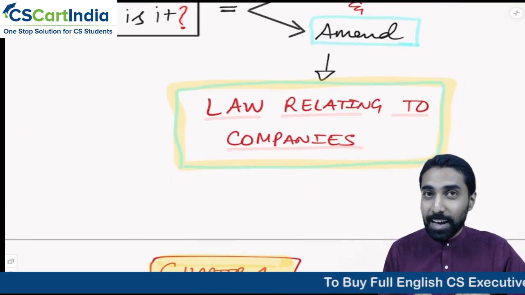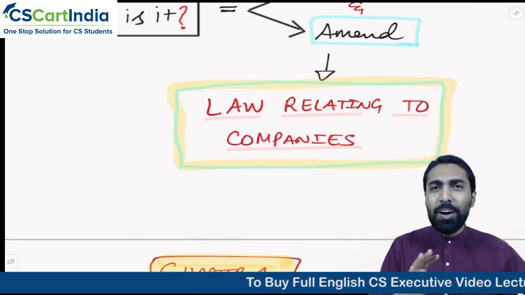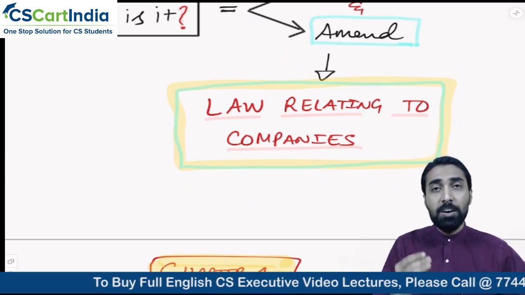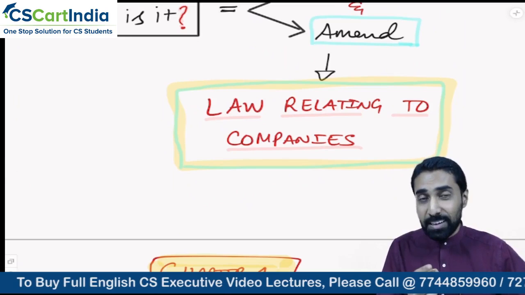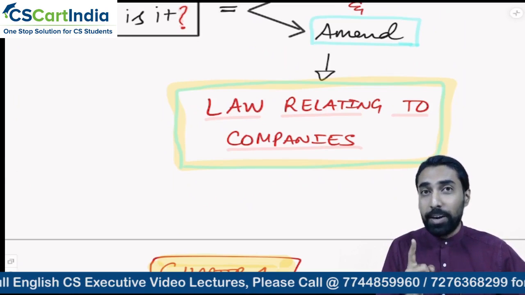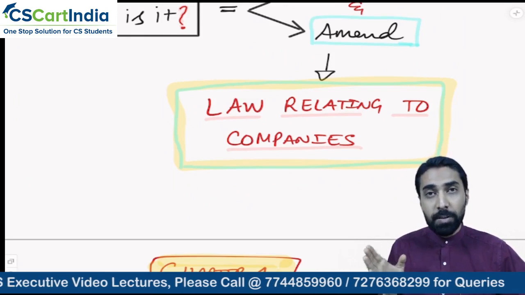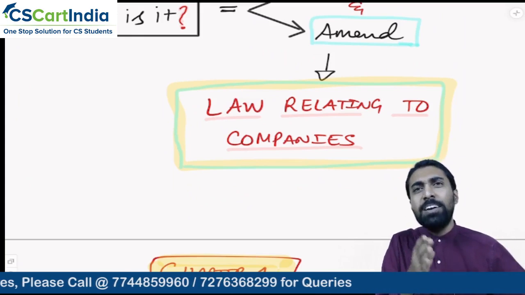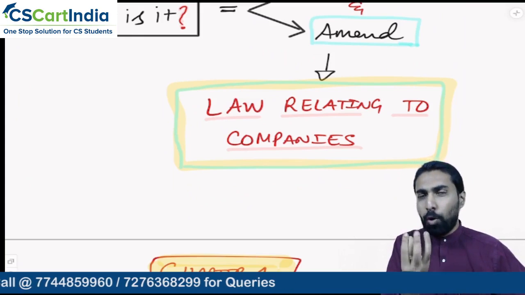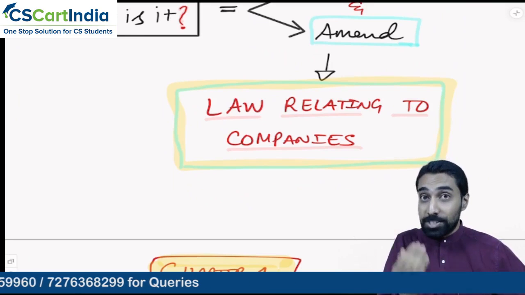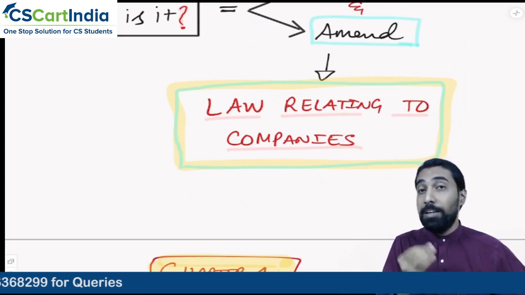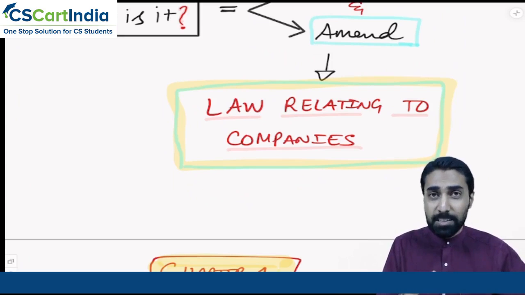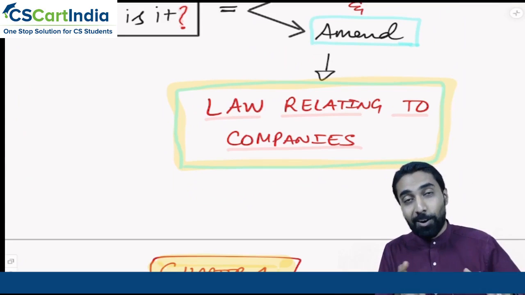It simply means that whatever laws relating to companies are there in India, especially the core provisions, for a company to be regulated, you need to have one unified law. You cannot have 100 laws. Of course, one company may have to adhere and comply with different corporate laws. But the core law under which a company is registered, a company will run, a company will raise funds, a company will appoint directors, a company will transfer shares, a company will conduct meetings, and a company may even close or wind up.